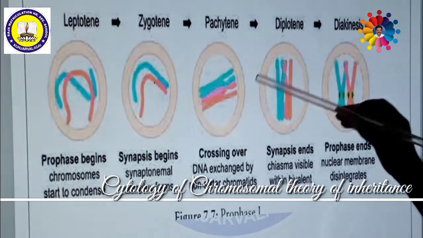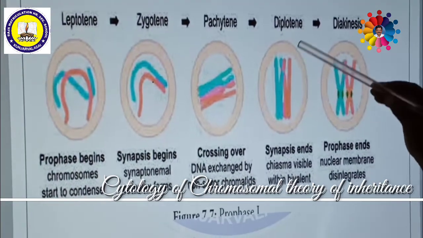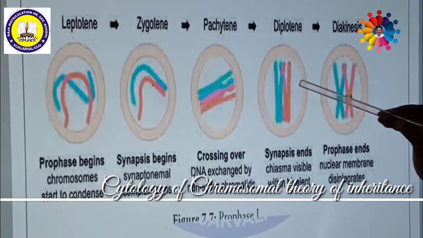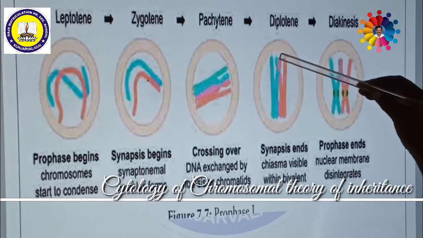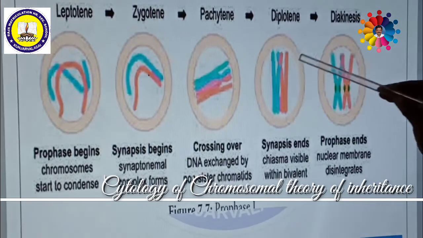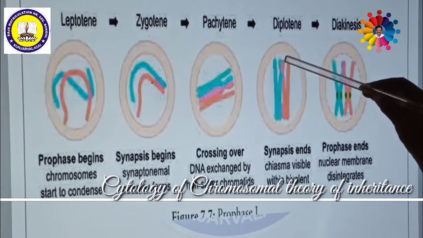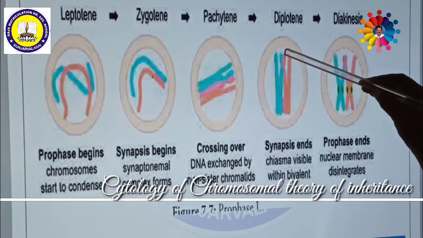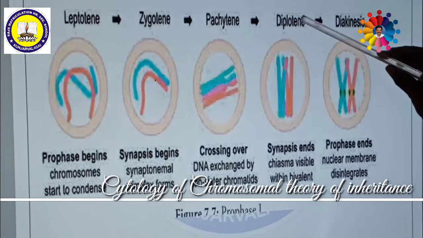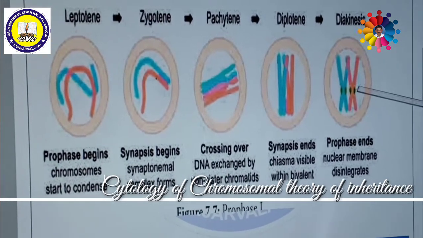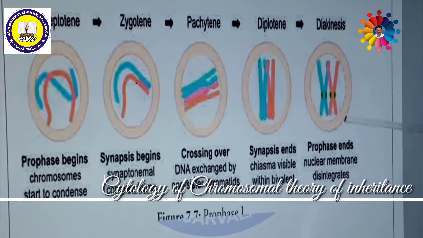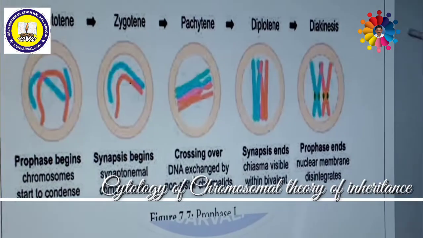The chromosomes separate and recombined chromosomes are present in the middle. This stage is called diplotene. And finally, in diakinesis, they are completely separated. So these all come under prophase 1.